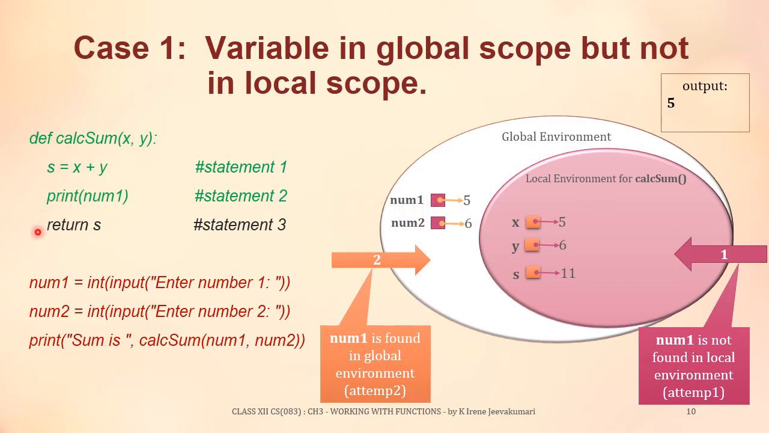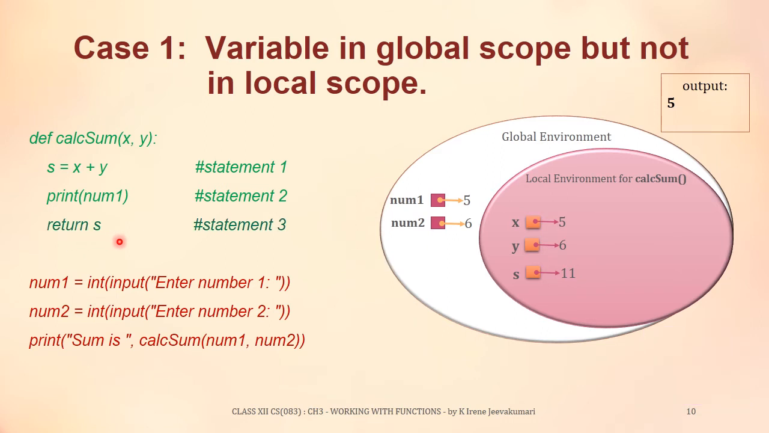Now the next statement to be executed is this return statement. When this return statement is encountered, the function's execution gets over. Also the value of s will be passed to the function call statement from where it was called. Now can you see the value of s is 11. So this value 11 will be substituted in place of this calsum function when this function's execution gets over. Also this return statement removes the local environment from the memory of the computer.